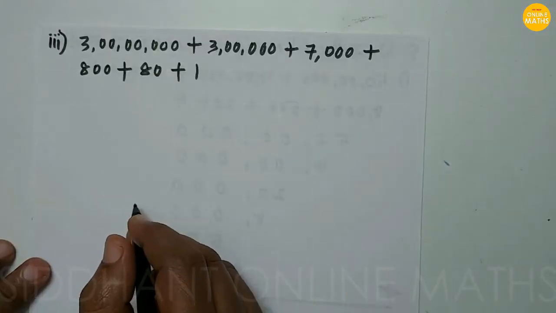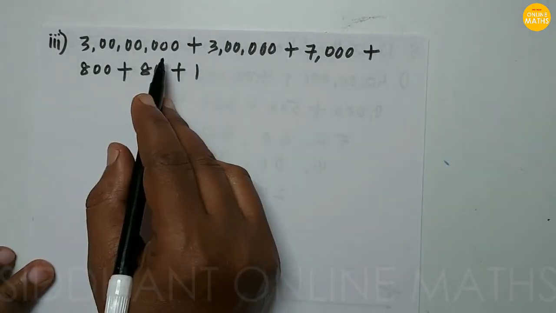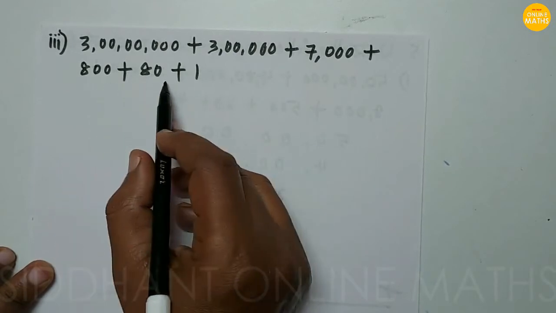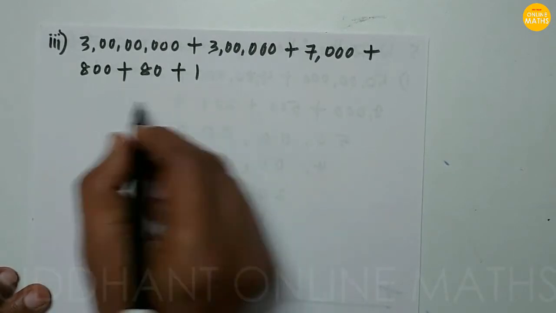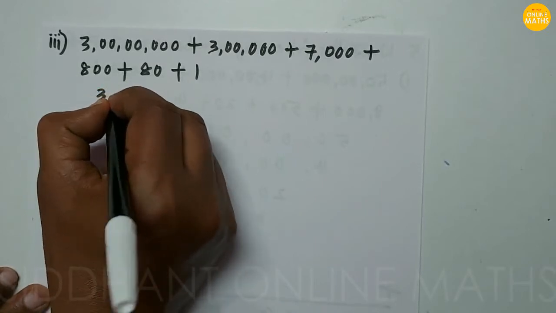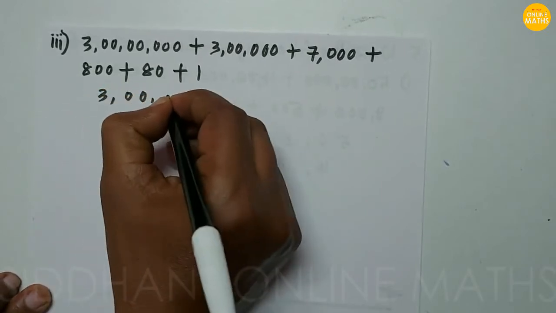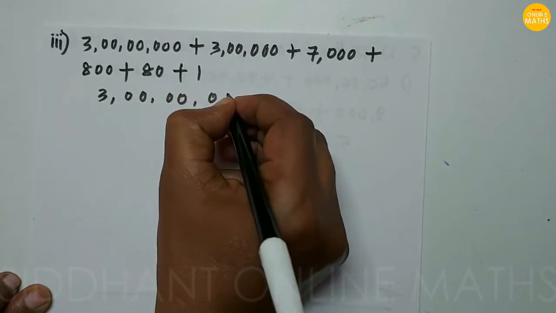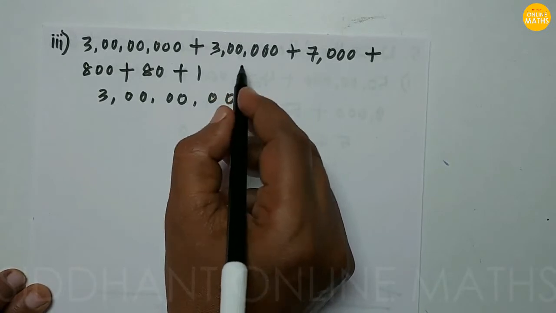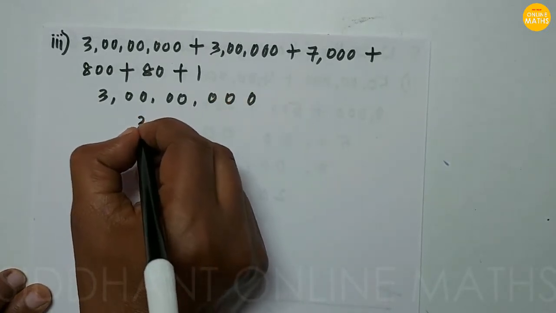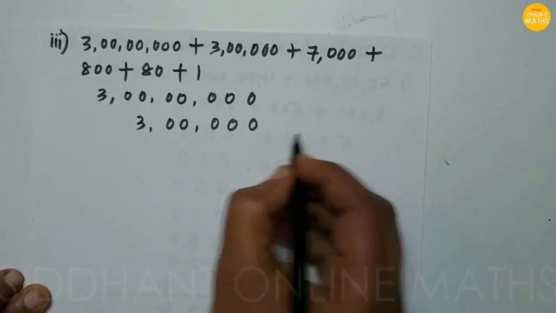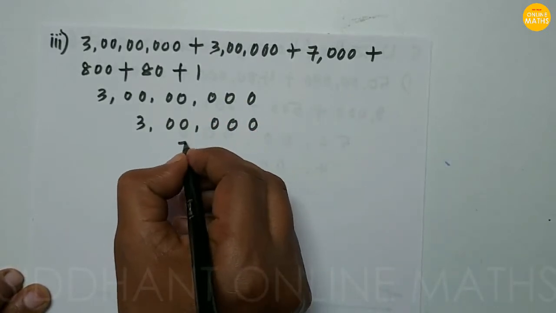Next, third problem, 3 crore 3 lakhs 7,881. So in short form we are going to write. First, 3 crore we are going to write. After that, at lakhs position 3 lakhs we are going to write. After that, thousands position 7,000 we are going to write.